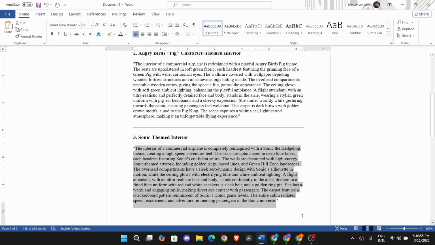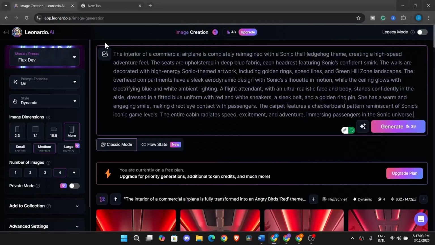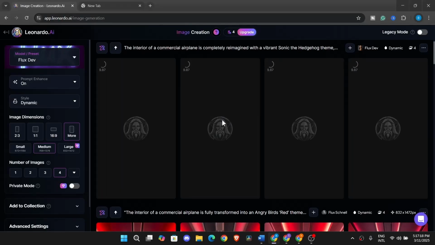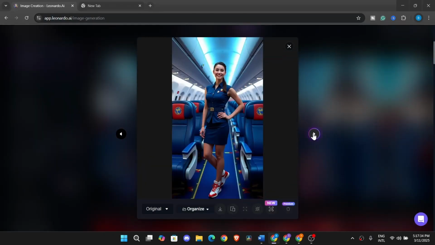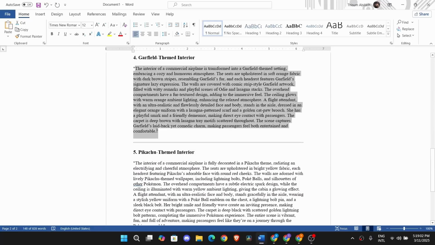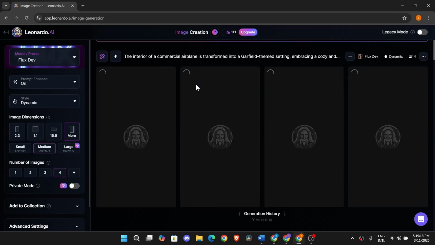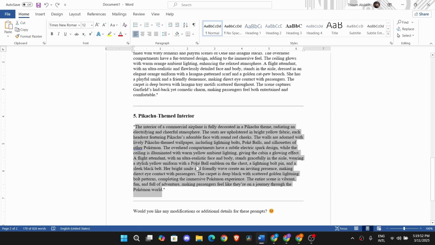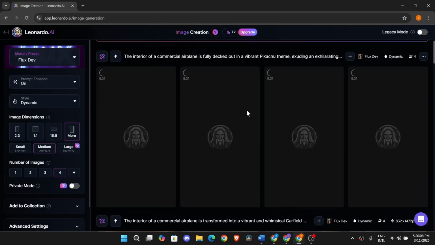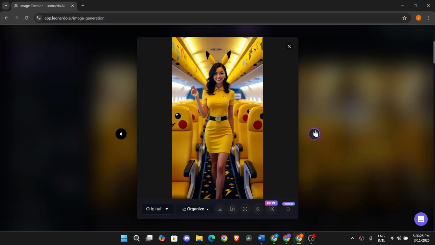If the results are not looking good for you, you can try to regenerate them once again, or you can experiment with different models. Once that is done, you can download the best looking images.